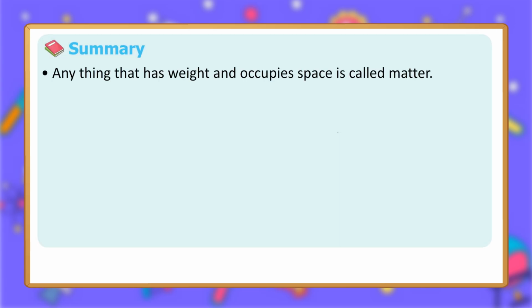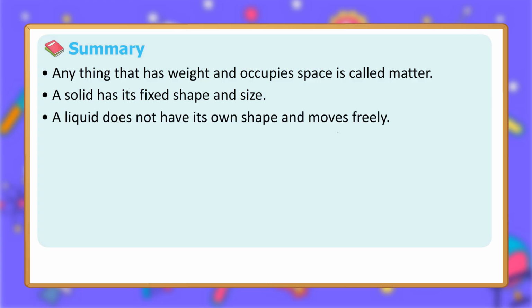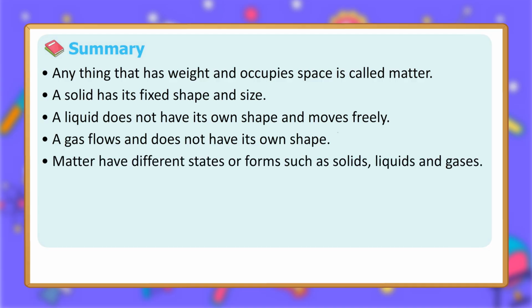Summary. Anything that has weight and occupies space is called matter. A solid has its fixed shape and size. A liquid does not have its own shape and moves freely. A gas flows and does not have its own shape. Matter has different states or forms such as solids, liquids and gases.